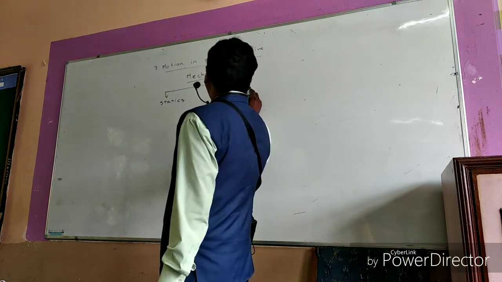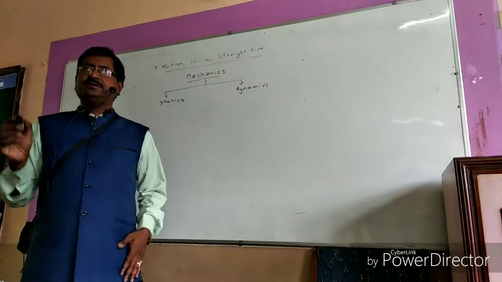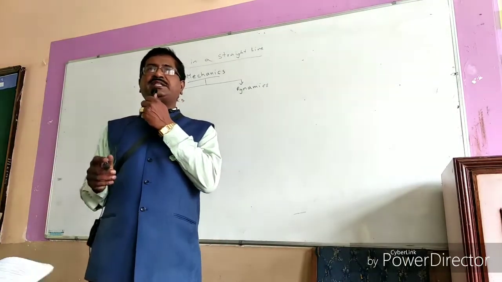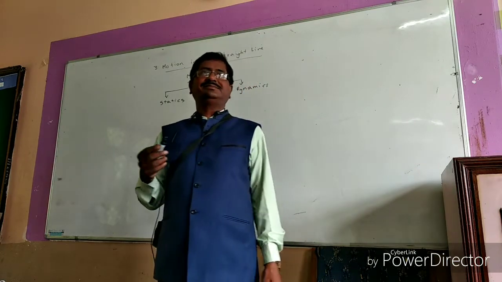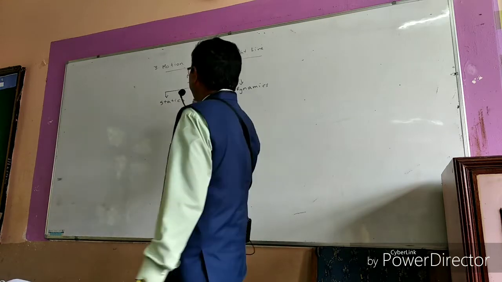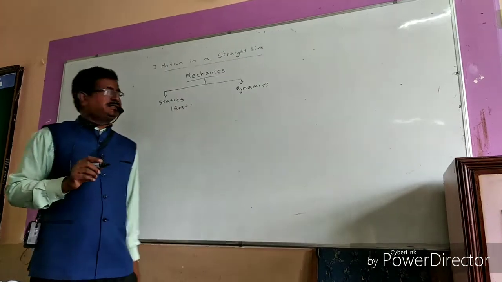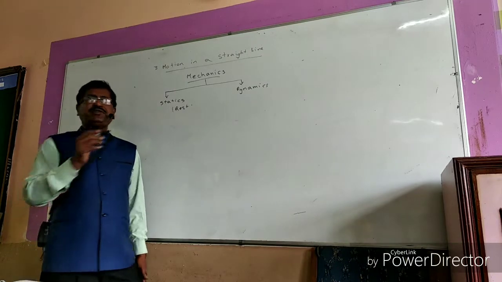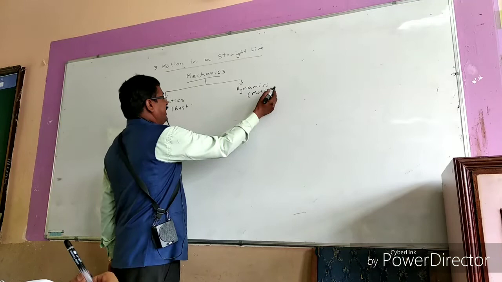What is meant by statics? So, which is constant. The branch of physics which deals with the objects at rest is called statics. And the branch of physics which deals with the objects in motion is called dynamics.